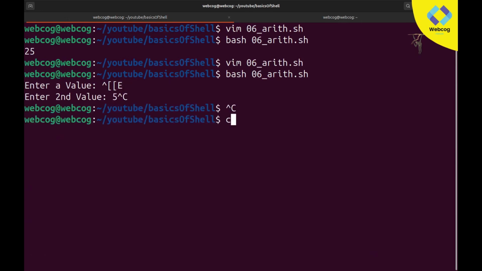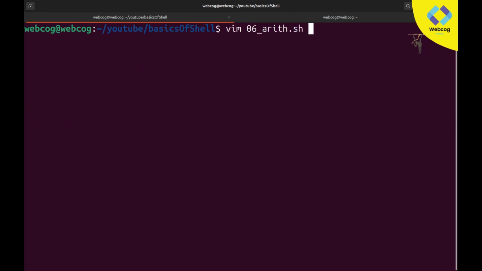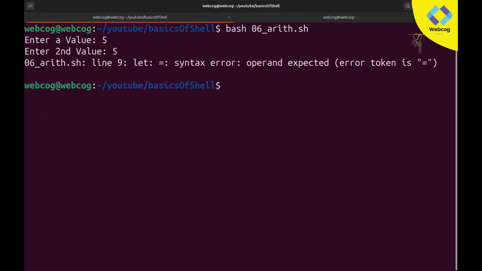Okay, just give me a second. Actually, my Num Lock key was off, so that's why I skipped this. Okay, so my first value 5, second value 5, and it's basically giving us a syntax error because of an equal sign. So let's change this.